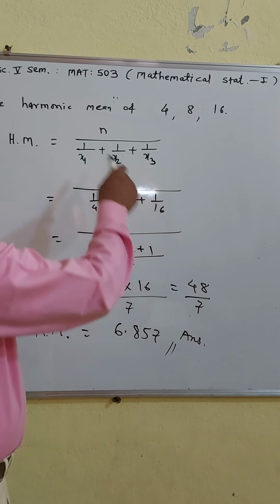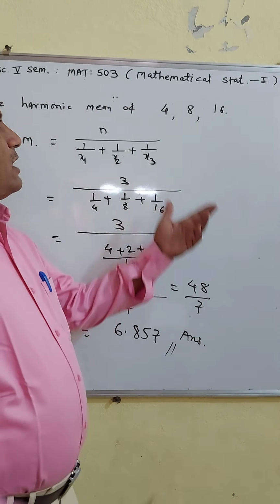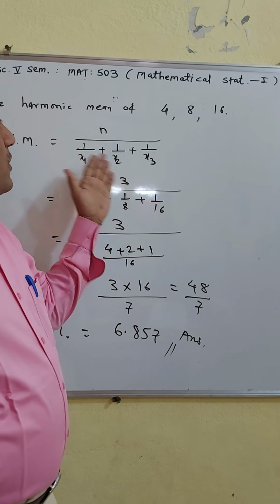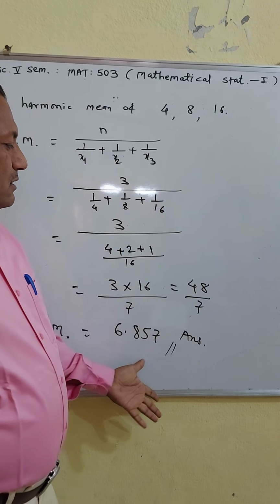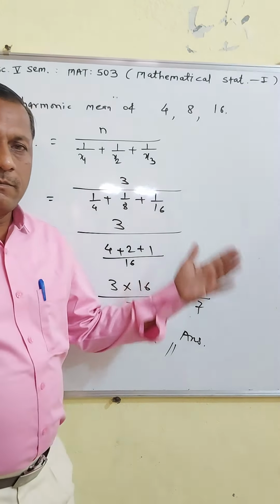In this way, you find the harmonic mean of 4, 8, 16. Or you can find the harmonic mean of 4 numbers as 4 upon the reciprocals of those 4 numbers. So that is the required harmonic mean.